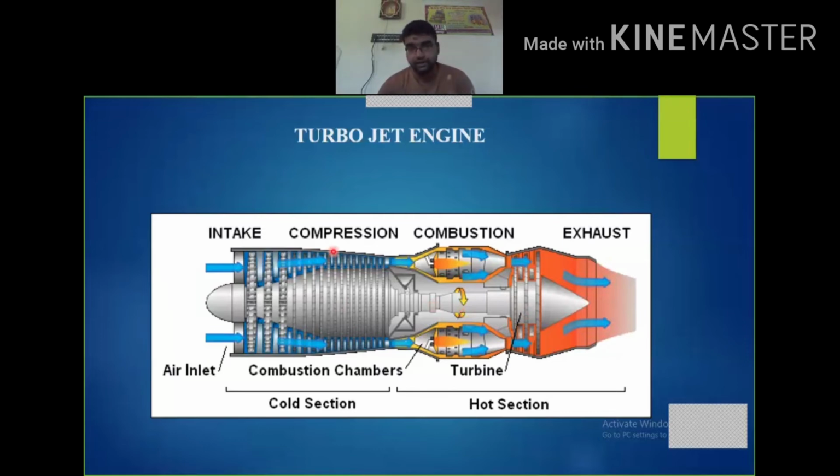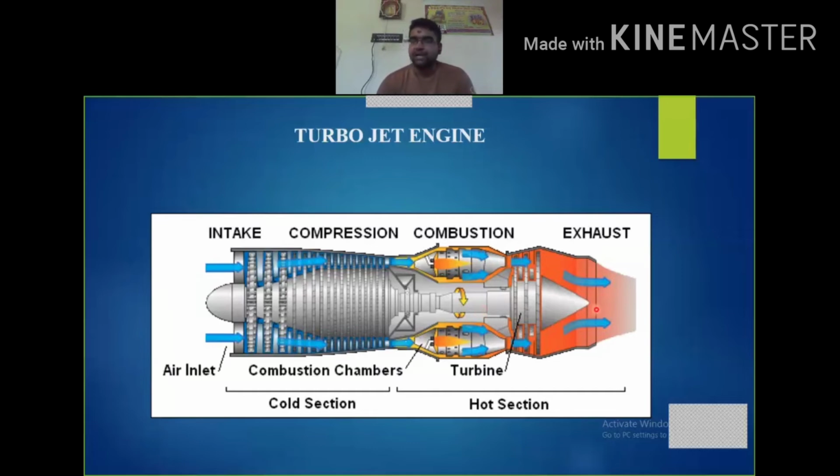Remember one thing: in the turbojet engine, the energy is transmitted by the turbine to the compressor with the help of the shaft. And when it comes to the turbopropeller unit, the energy is produced by the turbine, and this energy is further transmitted to the compressor as well as to the propeller with the help of the shaft.